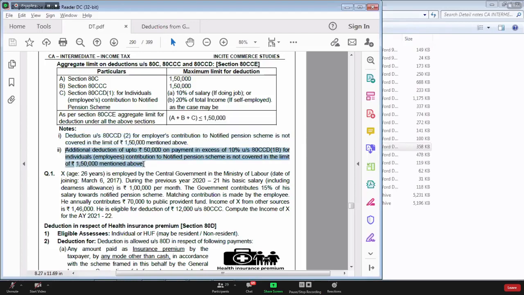Note 2: additional deduction up to 50,000 on payment in excess of 10% under section 80CCD subsection 1B for individual's or employee's contribution to notified pension scheme. That is also not covered in the limit of 1,50,000 mentioned above. Is that very clear to you?